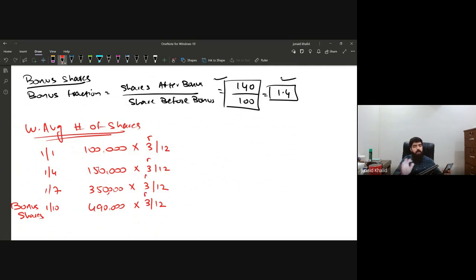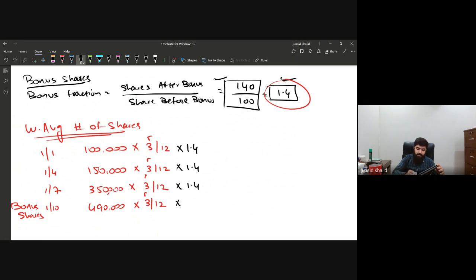This will make 12, which means we have calculated 100%, and the calculation is 100% perfect. Now, the second task: you need to apply the bonus fraction on all the shares that were in issue before the bonus shares. This bonus fraction will be applied on this, and then this, and then this one.